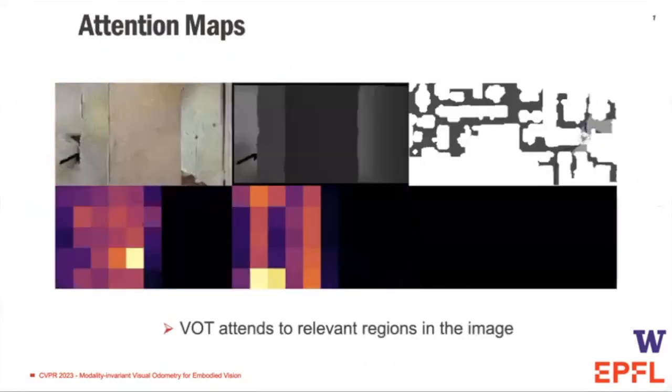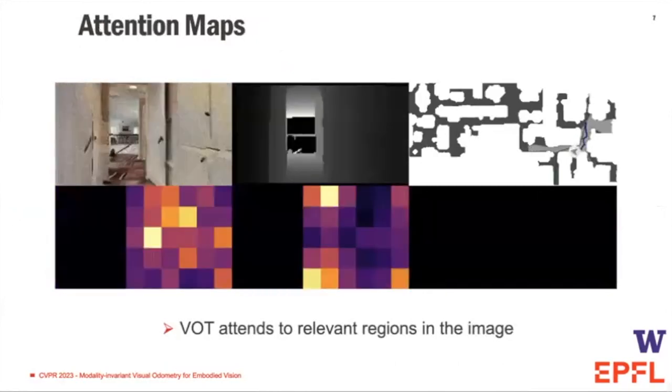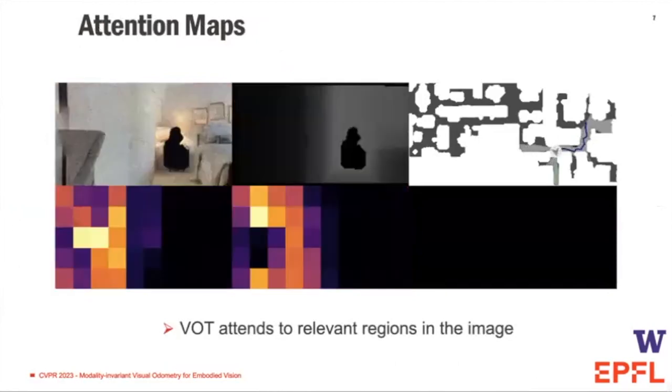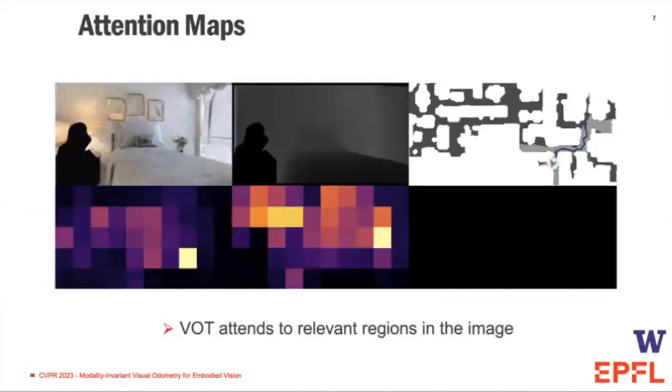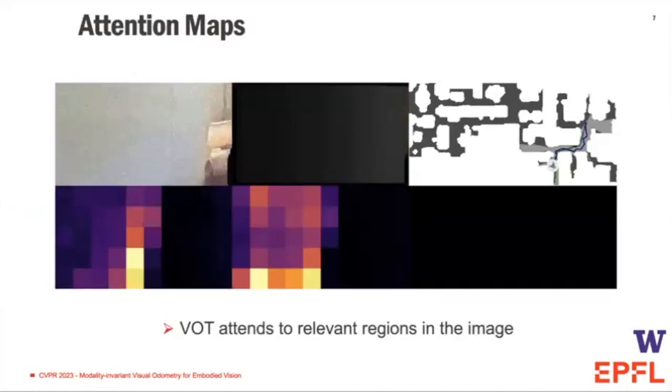We visualize the attention map of the VOT. The model attends to image regions relevant to the action taken. For example, when turning, it only attends to regions present before and after acting. Vice versa, it attends to the center region whenever a forward action was executed.